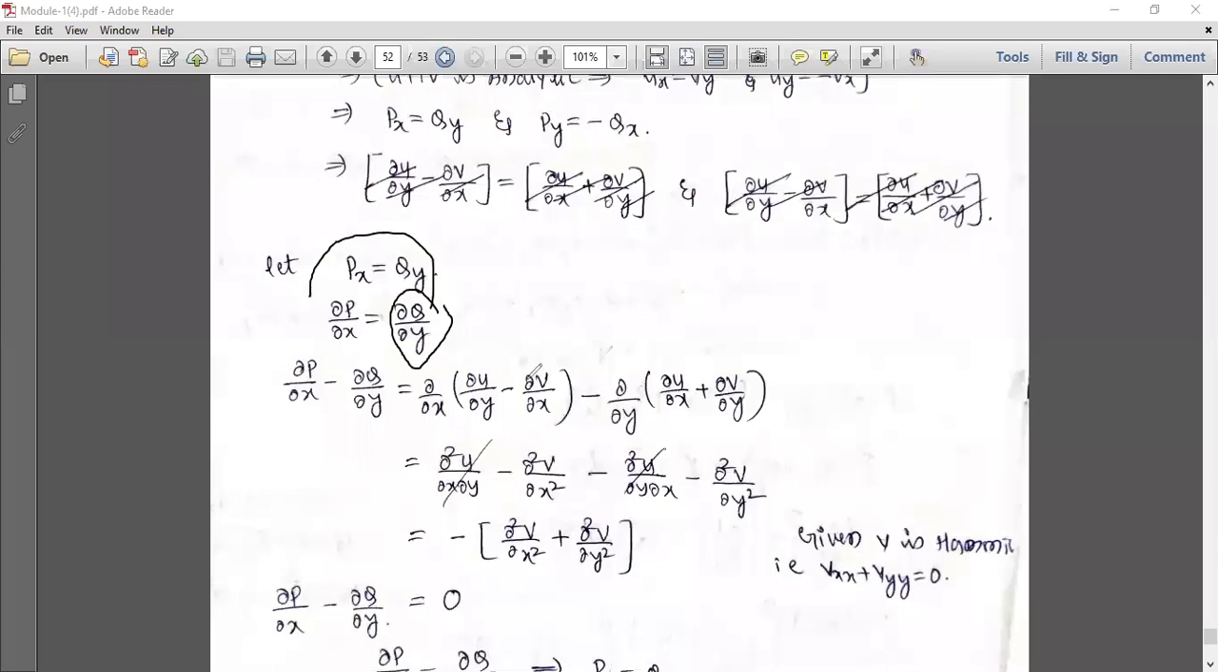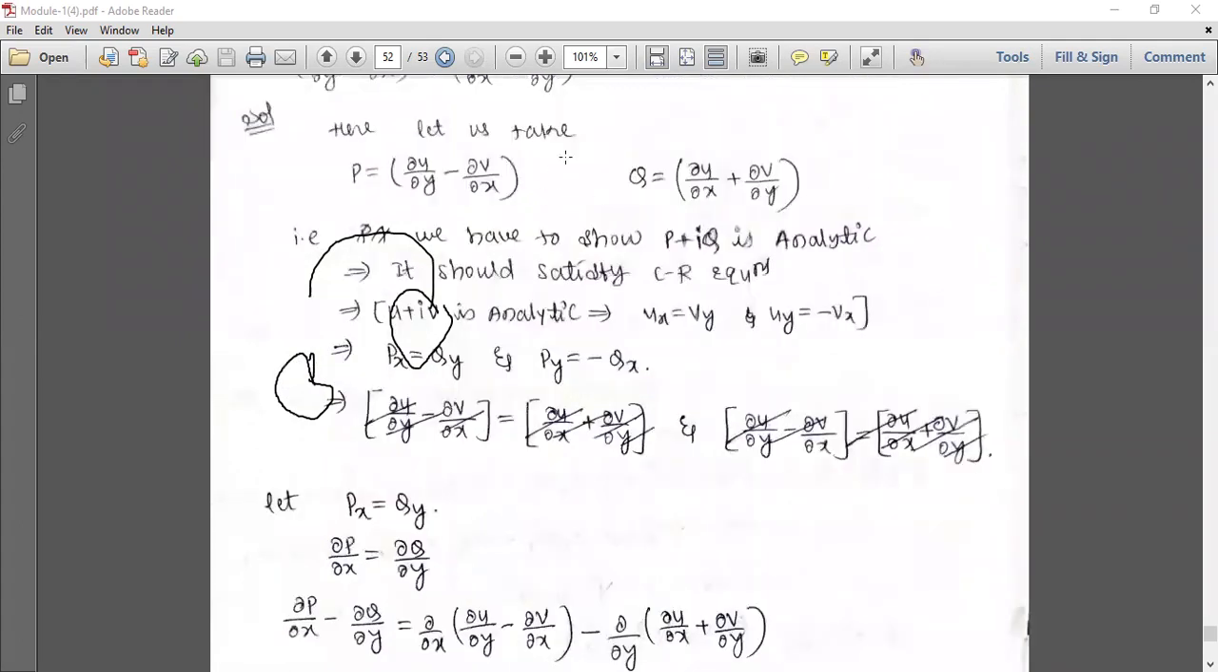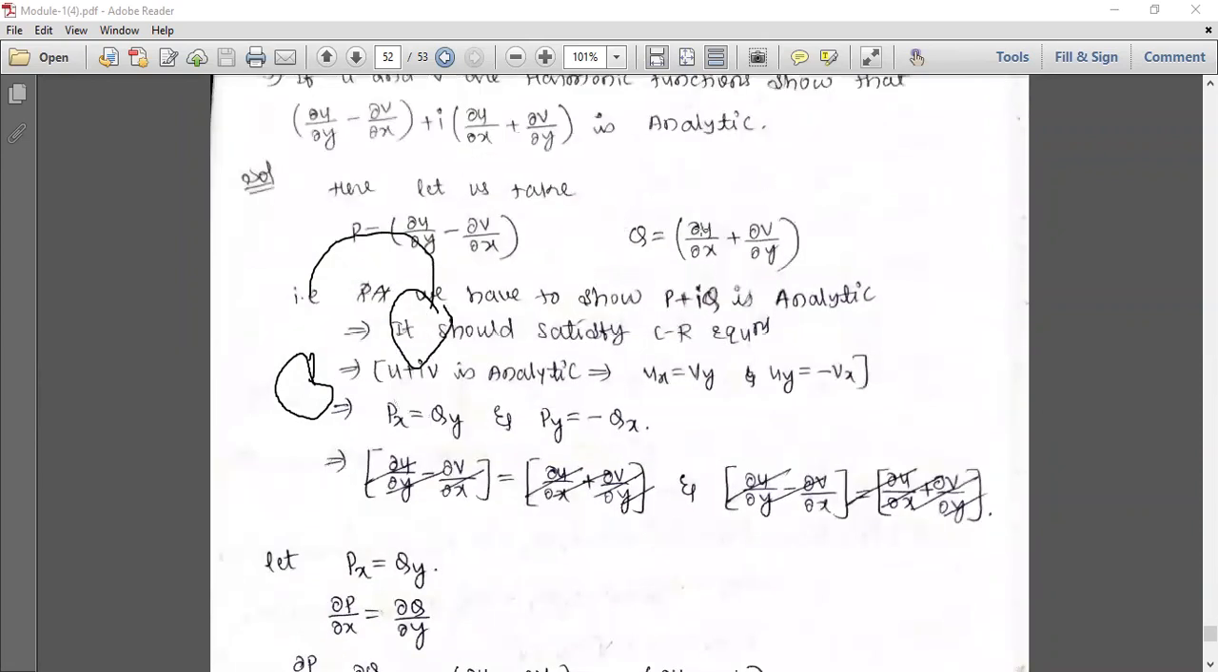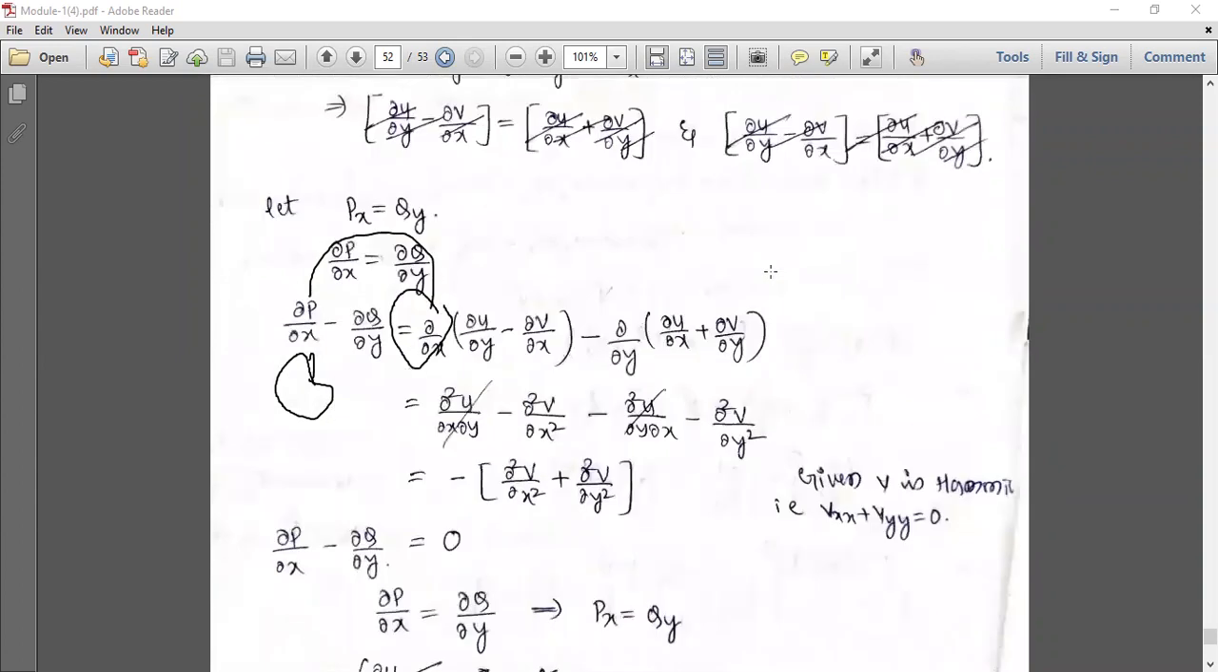Anyway, so you can see here, I shifted this to this side. That is fine. So ∂/∂x of P. P means what I had taken, this quantity. So write that quantity. So ∂/∂y of Q. Q means what I had taken: ∂u/∂x plus ∂v/∂y.